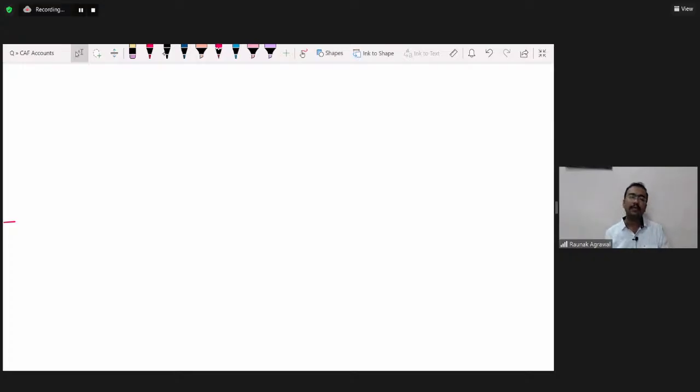If we are producing some good in the process of manufacturing, let's take the example of sugar. What is the raw material for sugar? Sugar cane. So sugar is manufactured or produced through sugar cane.